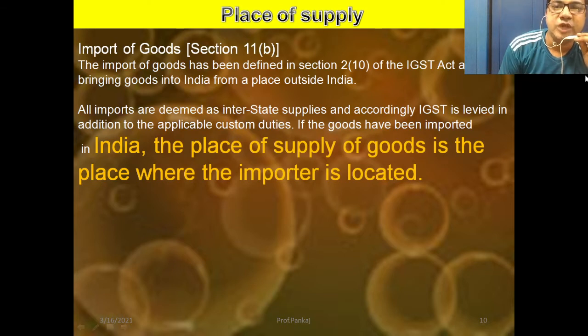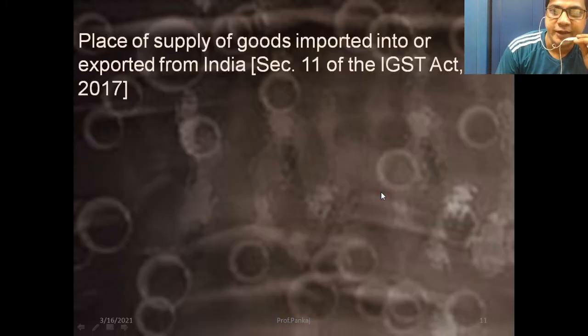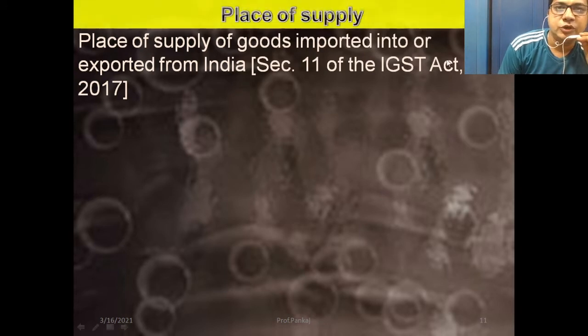If goods have been imported into India, the place of supply of goods is the place where the importer is located. Now, place of supply of goods imported into or exported from India, Section 11.